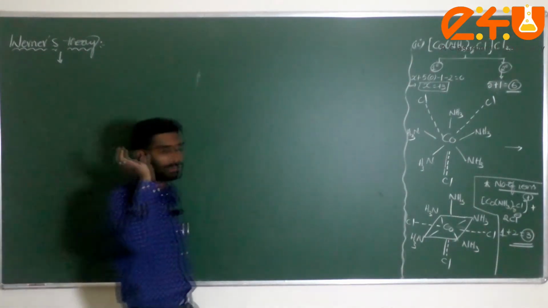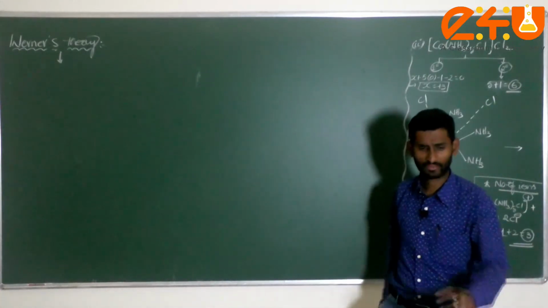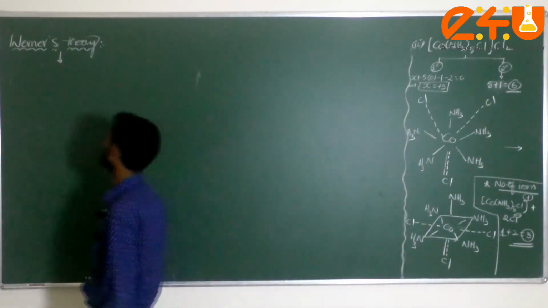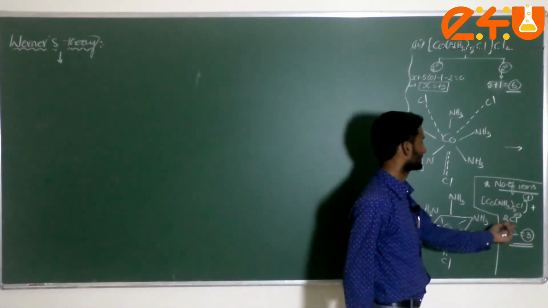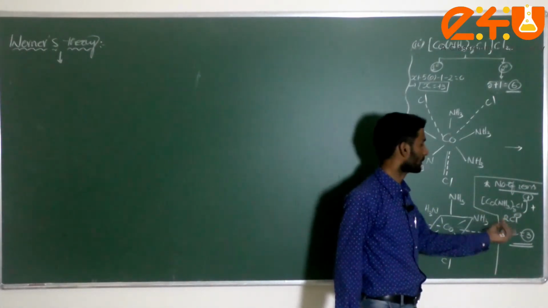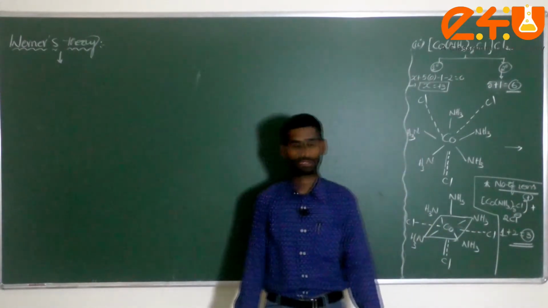Okay, students, now let us take this one also. How many ions are produced, dear students? Here this complex gives 1 ion plus, and from these 2 chloride ions, how many in total? 1 plus 2, 3 ions formed. Am I correct or not?